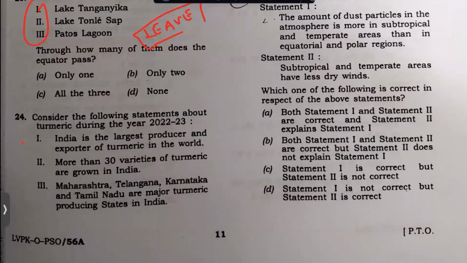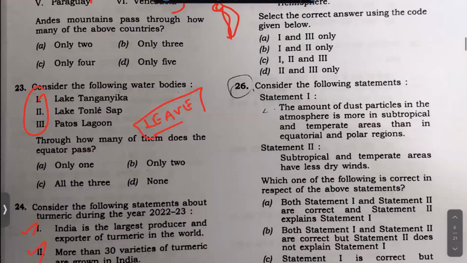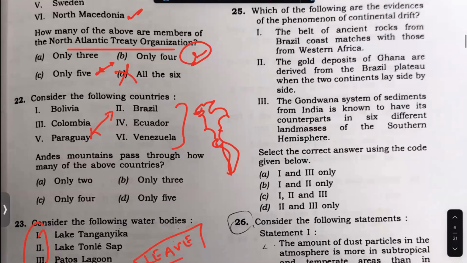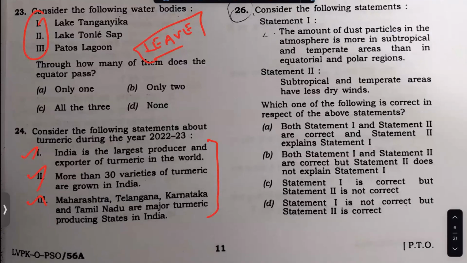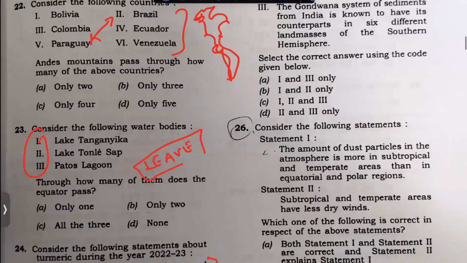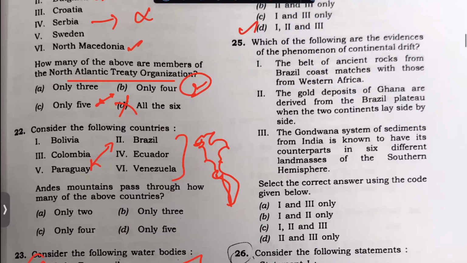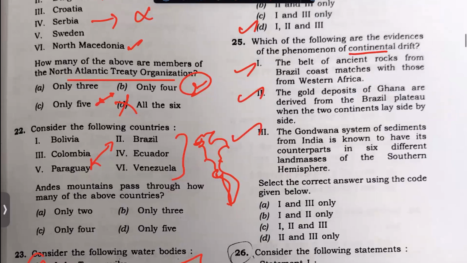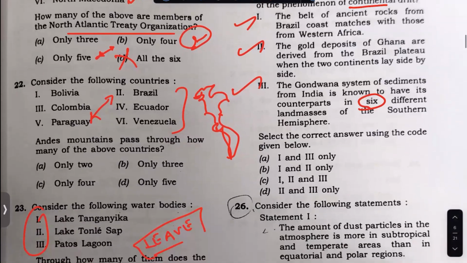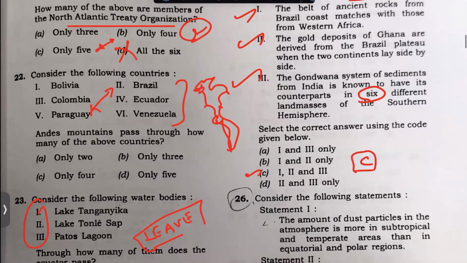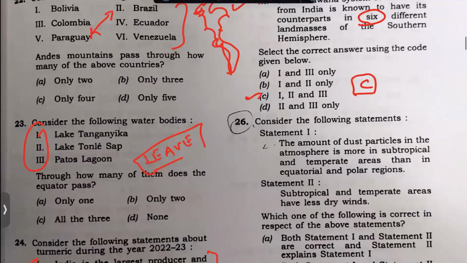India, this turmeric question. All three are responsible, and you can take this question, but I'm not going to use it as an easy question. This is something that you know by reading the newspaper. You will have this continental drift question. This is true, this is true, this is true. Six different continents, you can match it. Yes, it is true. It's very, very simple. This question is an easy question that should be taken.